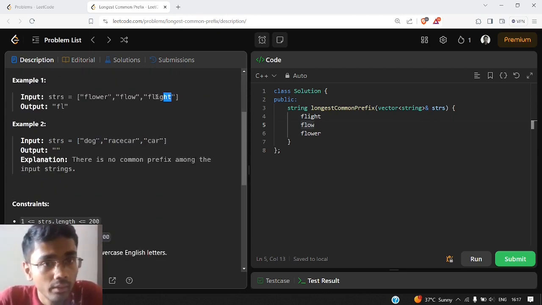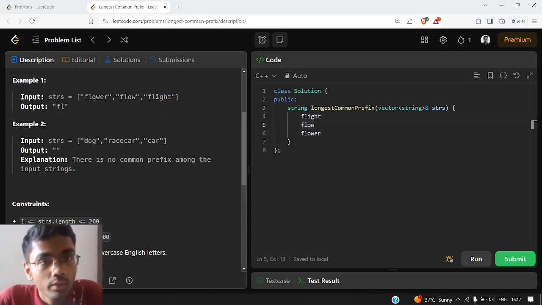These are the three strings given, and they said that the longest common prefix is FL. Let us see how this FL came. You can see that FL is common in all of the three strings. That's why they have returned FL. But FLO is common, FLOW is also common here. So can we return that? No, because FLOW is not common here.